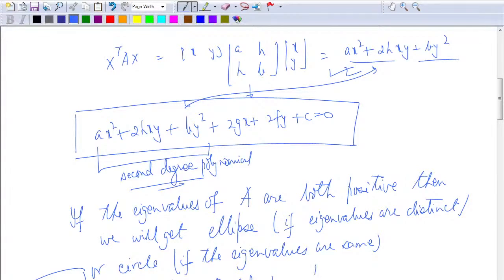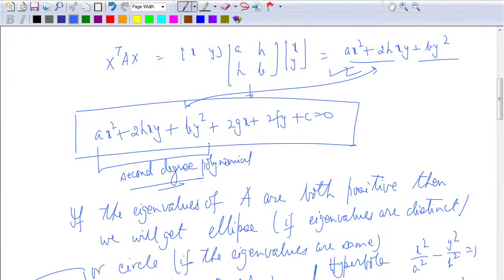Fine. Similarly, if I want to look at the hyperbola, X square by A square minus Y square by B square is equal to 1, you have to look at (X, Y) here, 1 upon A square, 0, 0, minus 1 upon B square, and (X, Y) here. Alright. So this will give you the quadratic type, the conic, the second degree part.